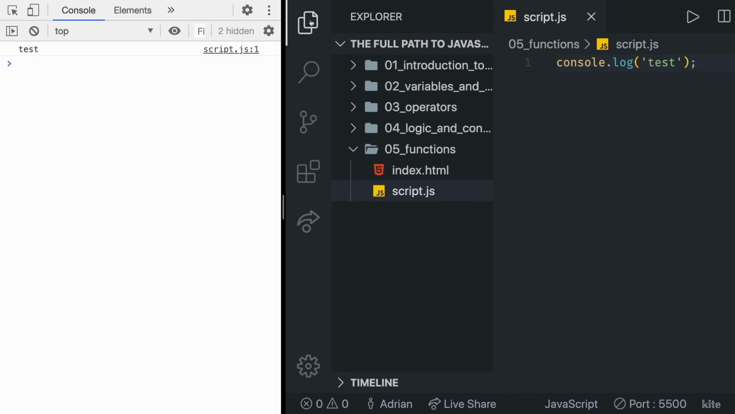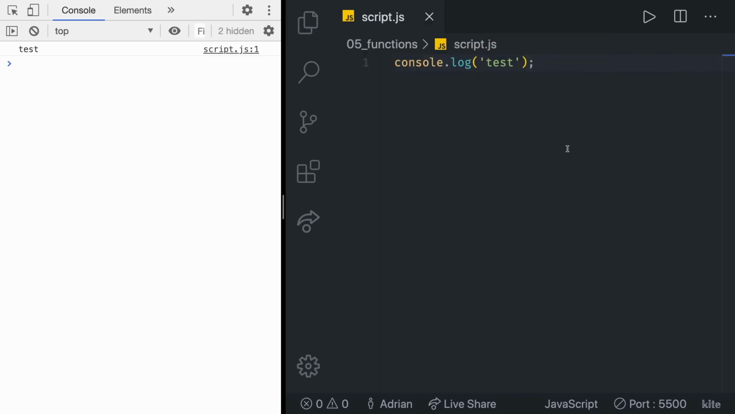Great, now we can close this left side and have just the script open, and I'm really excited to show you how functions work. Functions are one of the most interesting and most important parts of any programming language. So what are functions and why should we use them? A JavaScript function is a block of code designed to perform a particular task. Remember that, a block of code, and it performs a task.